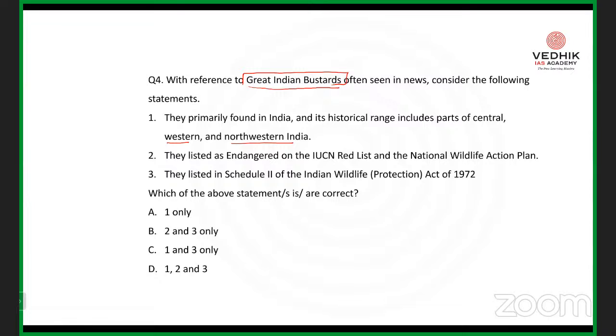But the third statement, they are listed under Schedule 2 under the Indian Wildlife Protection Act of 1972. Here comes the significance. I have already mentioned one of the most important species that is expected to get a high amount of protection. And according to the recent statistics, the population of Great Indian Bustard is almost less than 200.